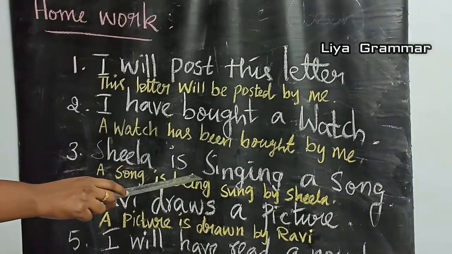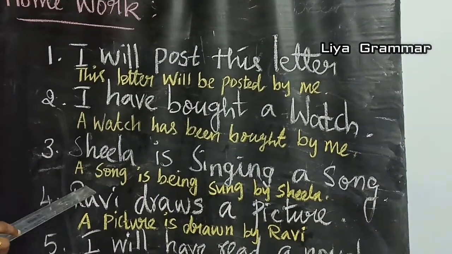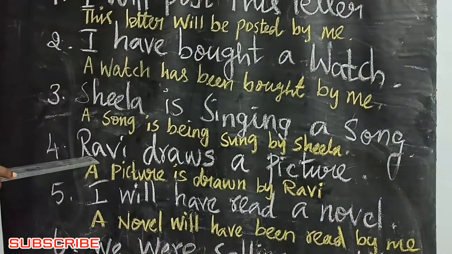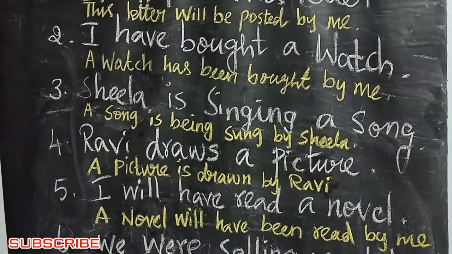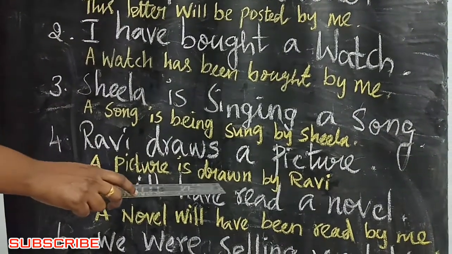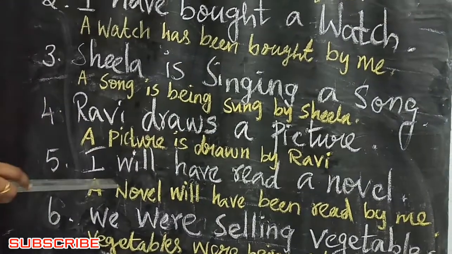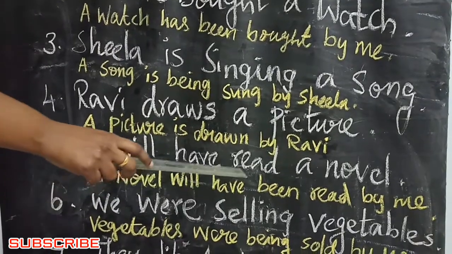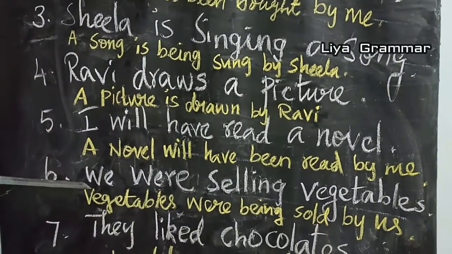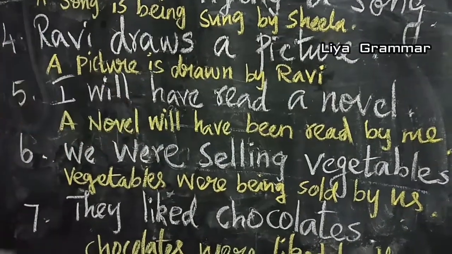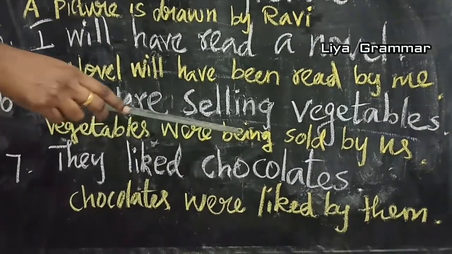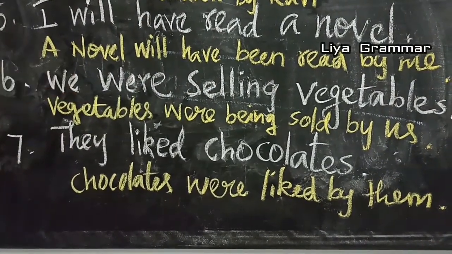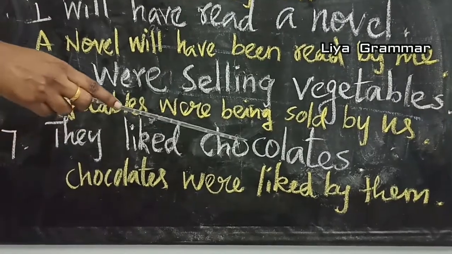Sheila is singing a song. A song is being sung by Sheila. Ravi draws a picture. A picture is drawn by Ravi. I will have read a novel. A novel will have been read by me. We were selling vegetables. Vegetables were being sold by us. They like chocolates. Chocolates are liked by them.